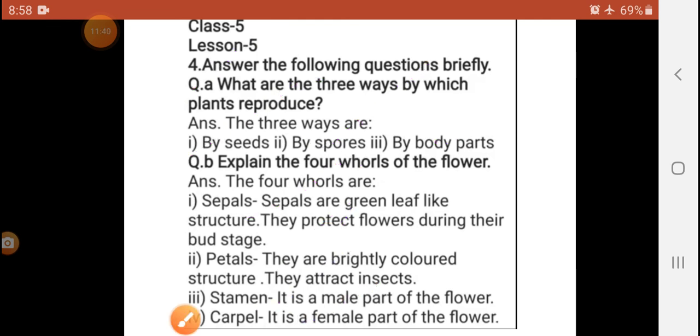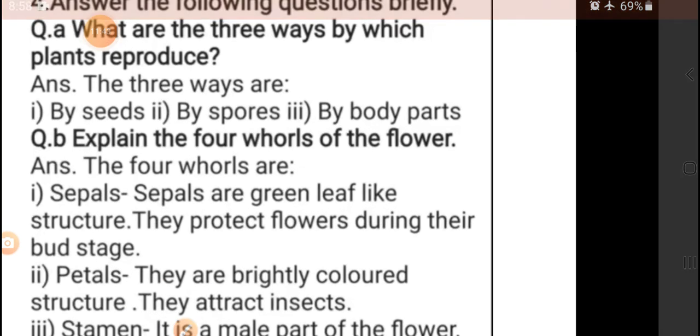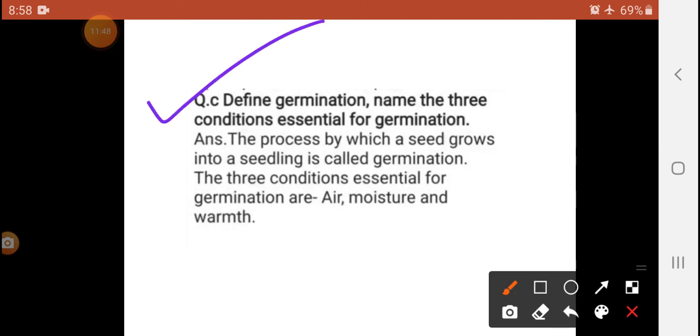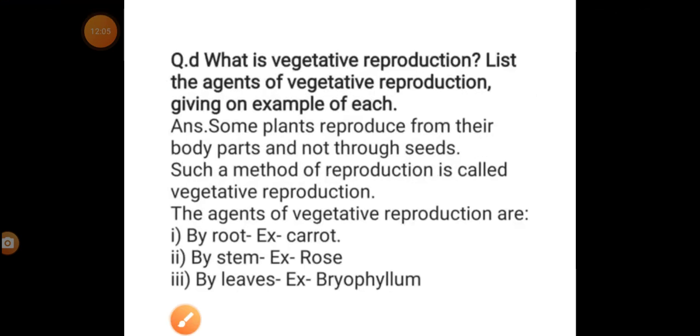Accordingly, you should write down the given answer on your fair copy. See, observe. Okay. So, first of all, question number C. Define germination. Name the 3 conditions essential for germination. The process by which the seed grows into a seedling is called germination. The 3 conditions essential for germination: air, moisture and warmth. Is that clear?